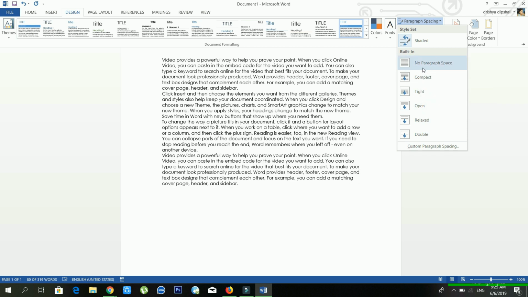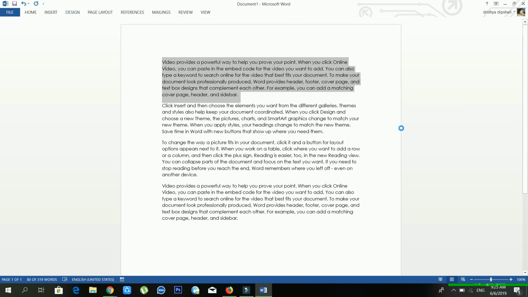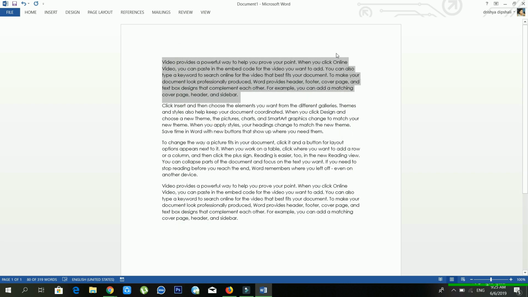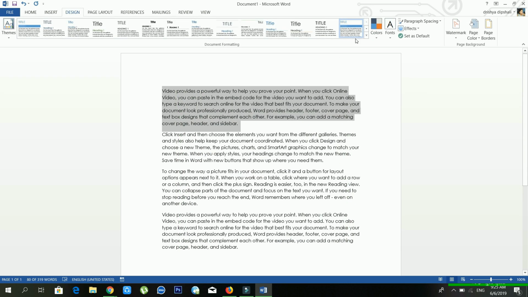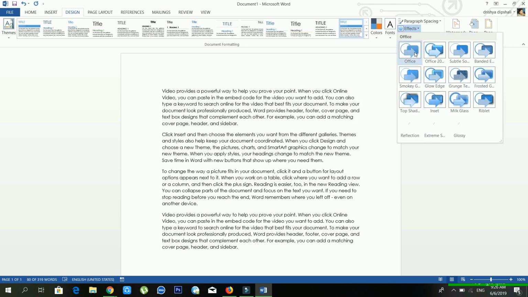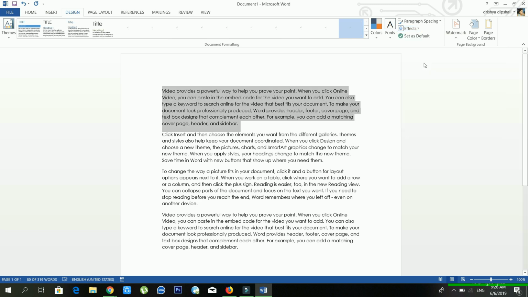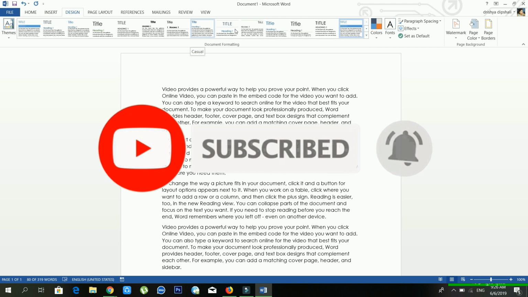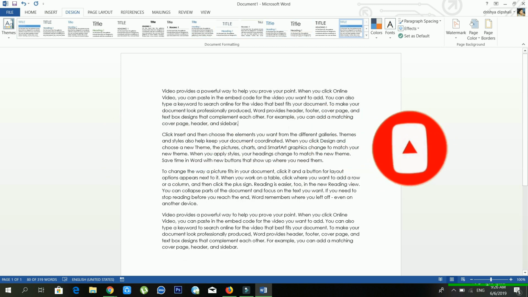Or you can make it no paragraph space, or you can use custom paragraph spacing from here, and set how much space you want to leave, and you can set the font size also from here, and lots of options are available here. Okay, and another option available is effects. From the effects they have unique types of effects available inside here. You can use it, and see, every effect has its own style, and you can use it to make your document more beautiful.